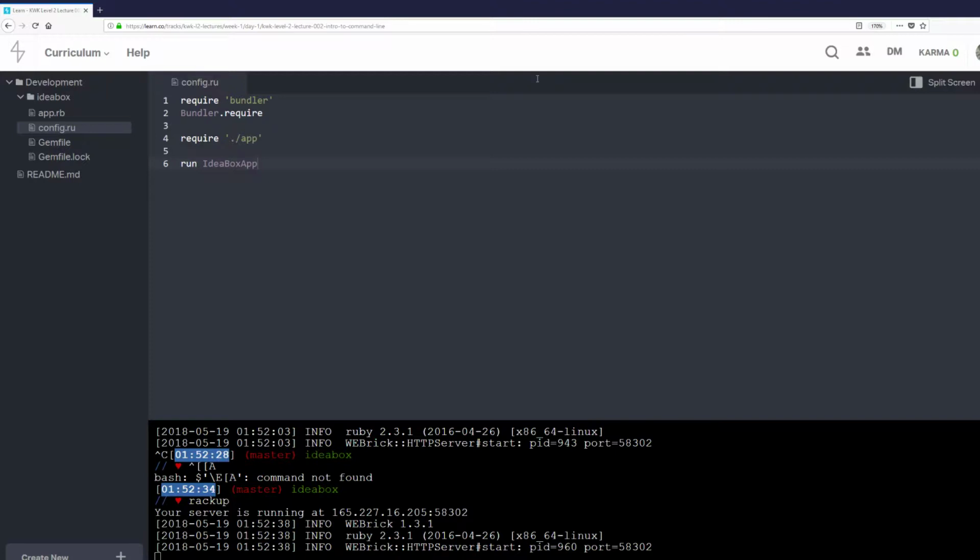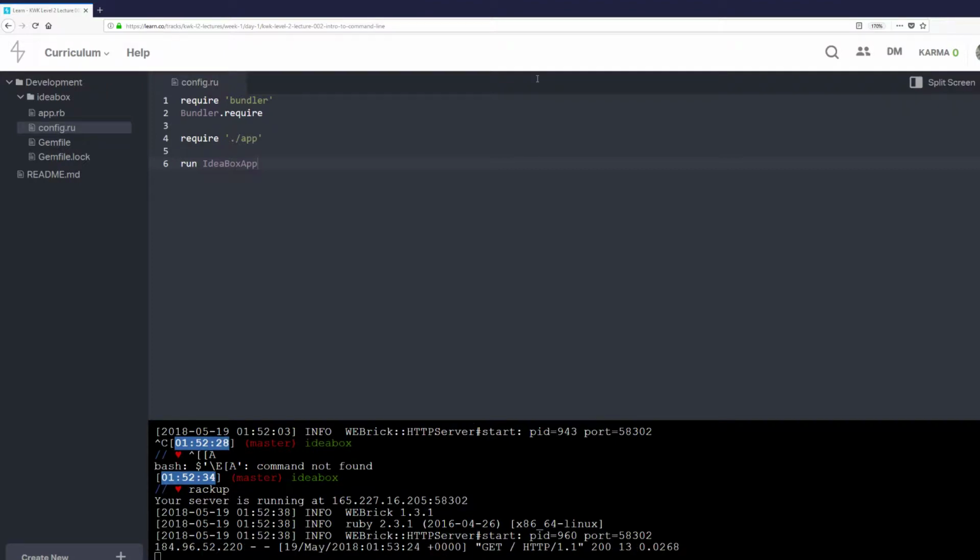Oh, sorry, I was typing the entirely wrong number. I was looking at my documentation. So it's 165.227.16.205 colon 58302, and we hit enter.